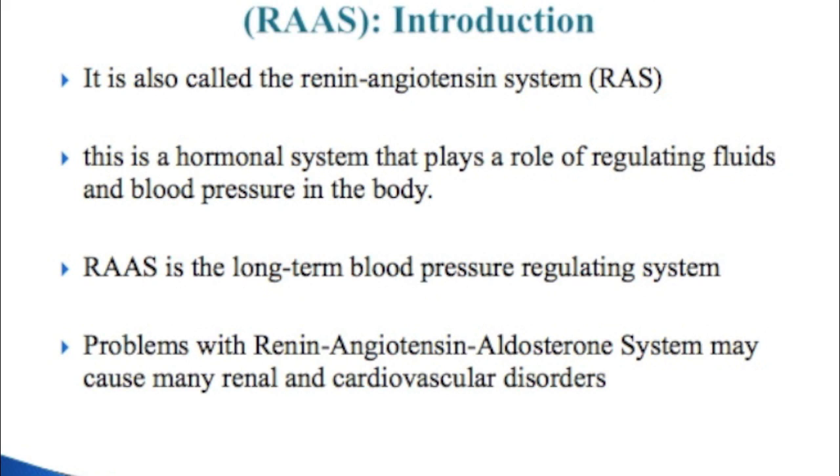As we know, our body has many different ways of maintaining homeostasis. Our body does so by what we call a negative feedback loop. A great example of a negative feedback loop is the renin-angiotensin-aldosterone system. It is also known as the RAS system for short. It is a long-term cascade of hormones working together as a system to regulate blood volume and blood pressure.